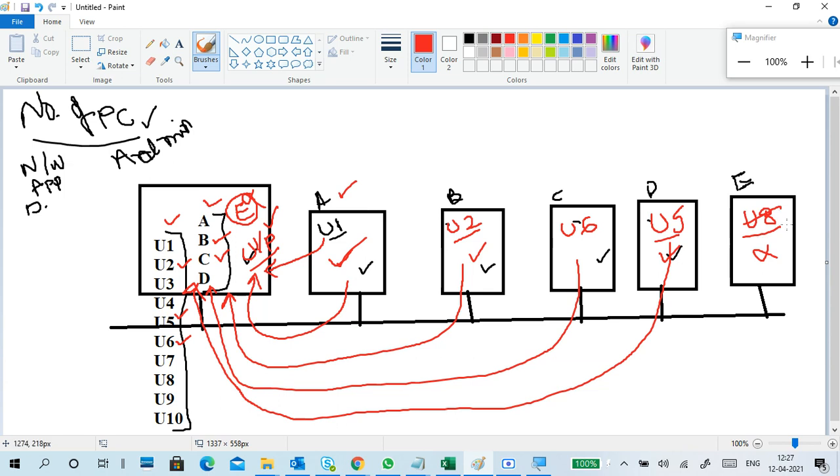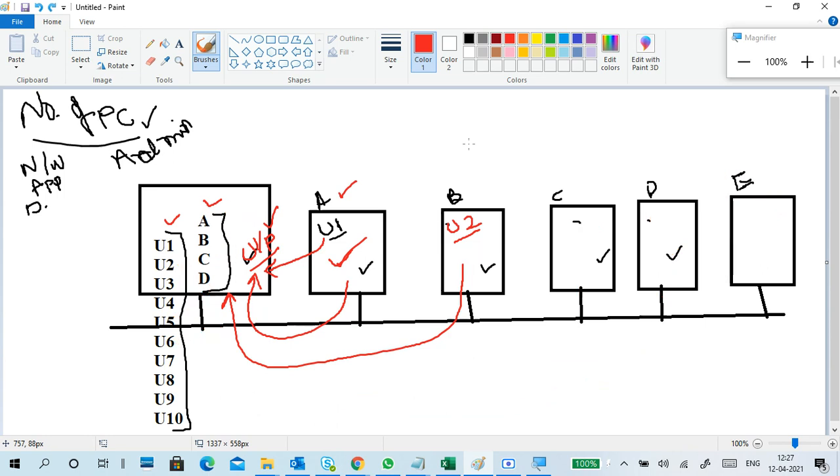If EPC has some local accounts like student 1, student 2, user 4, user 5, he can log in with those, but he cannot log in with these domain accounts. I can't verify them because EPC is not in my domain. Who is in my domain? A, B, C, D only. E is not in my domain, so I cannot verify E's account login to EPC. Okay, so this is authentication-wise.